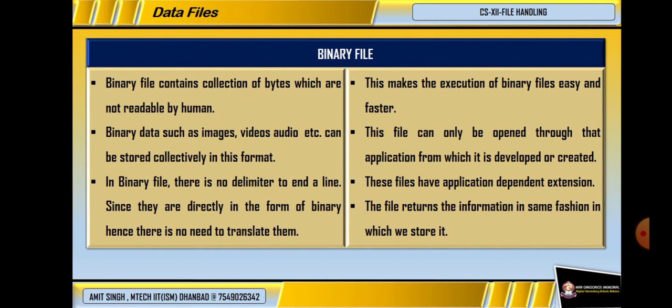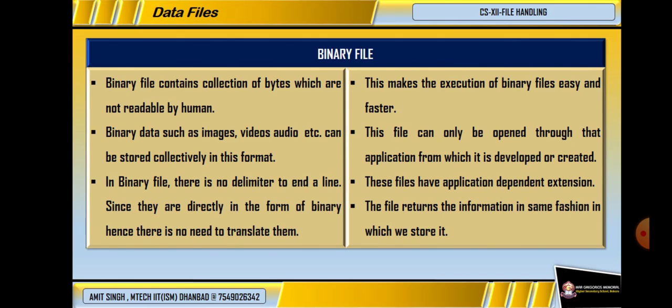Then the binary file. As the name suggests, binary means binary bits, that is 0 or 1, which are the computer understandable digits. A binary file contains a collection of bytes which are not readable by humans but can be read by machines, generally the computer system.